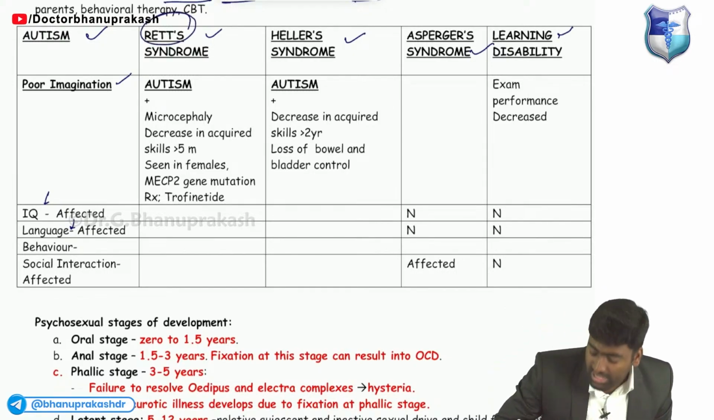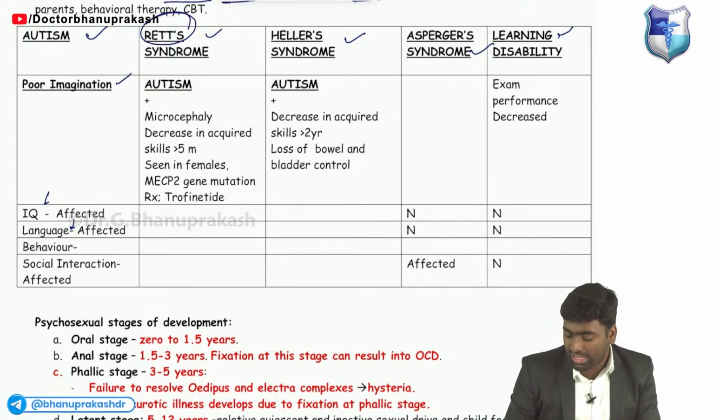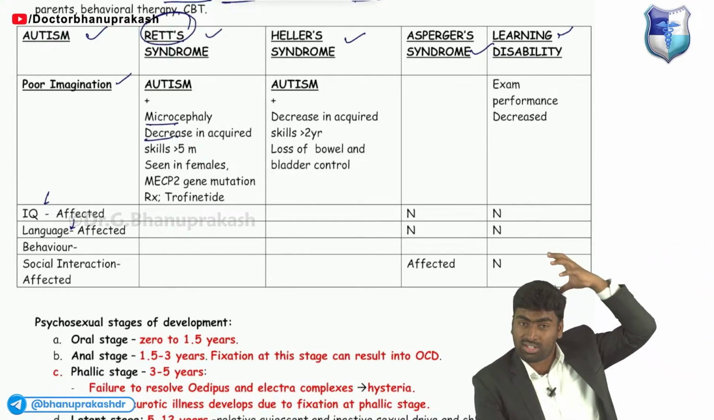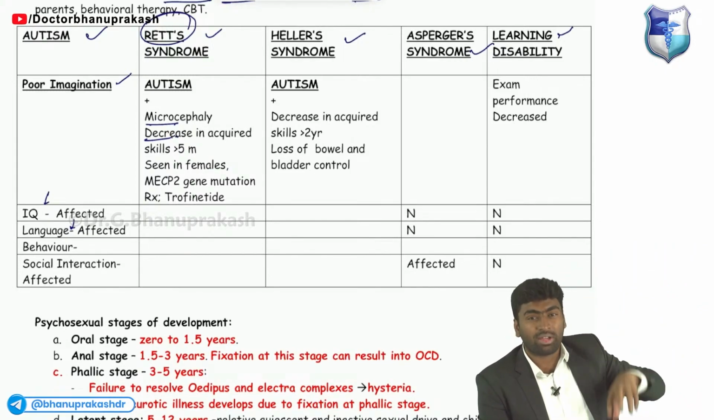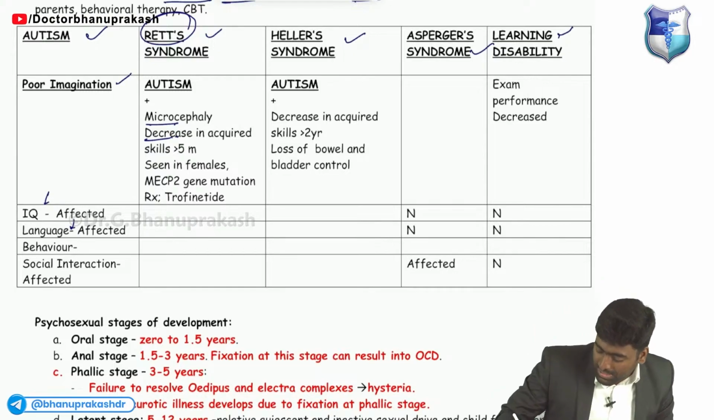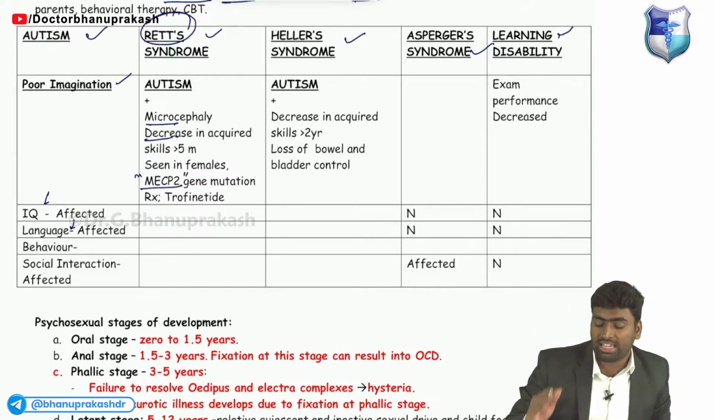Whereas Rett syndrome is typically seen in females, where there is regression of brain growth causing microcephaly. There will be microcephaly and regression of brain growth. It is due to a mutation known as MECP2 gene mutation.